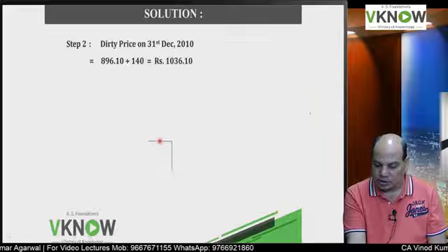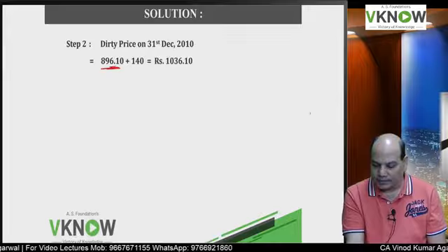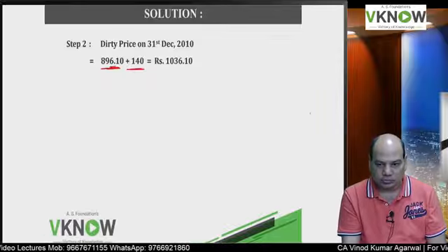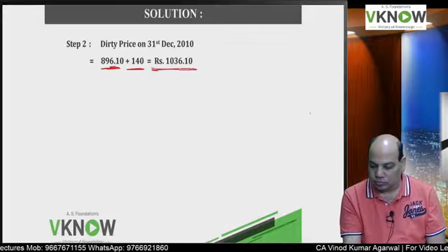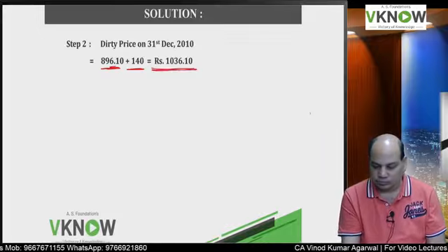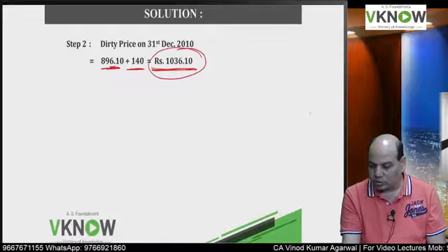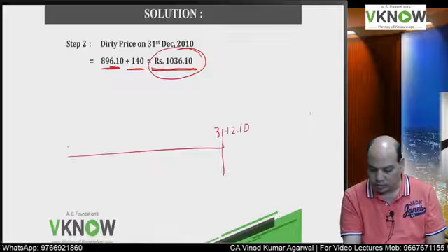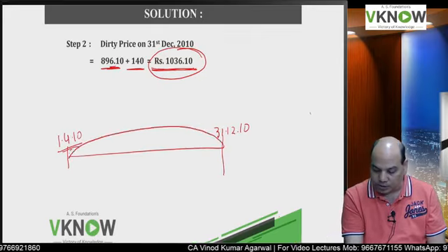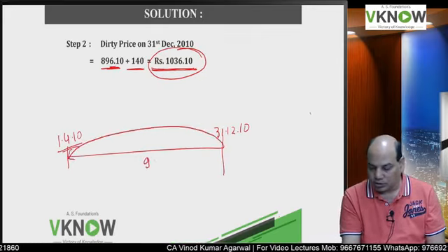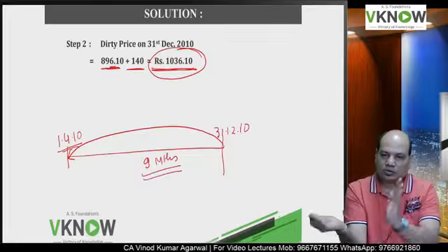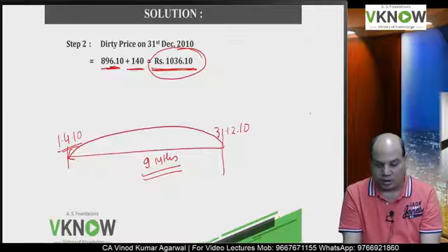You will take the previous answer, clean price, and add coupon of 1 year 140. That will give you 1036.10. This is the dirty price on 31/12/10, and we have to do the valuation on 1/4/10. So I have to calculate the present value of this, and what is the gap between these two dates? 9 months. So I have to calculate present value by discounting it by 9 months.